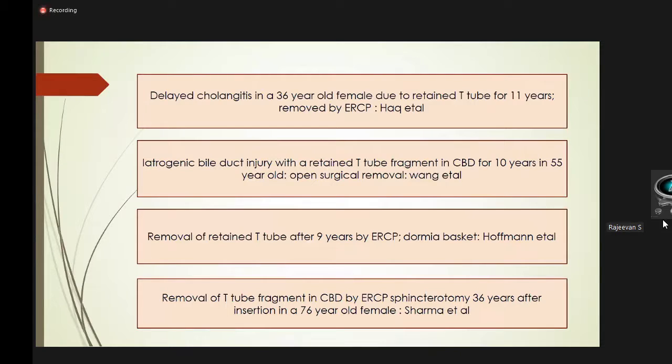Now, these are some of the case reports in this context. Hack et al. have reported a case of delayed cholangitis developing in a 36-year-old female who retained a T-tube fragment for 11 years, and that was removed by ERCP. Wang et al. have reported a case of iatrogenic bile duct injury with a T-tube fragment retained for 10 years in a 55-year-old female that required open surgical removal of the T-tube. Hoffman et al. have described a case of T-tube retainment, which was removed after 9 years by ERCP. And a case of T-tube fragment retained in CBD in a 76-year-old female who retained the tube for about 36 years and presented later with cholangitis was described by Sharma et al.